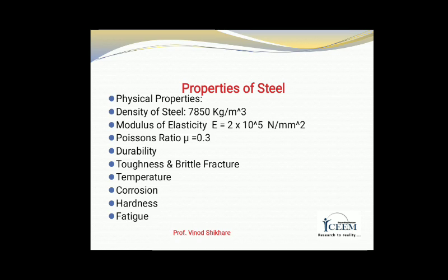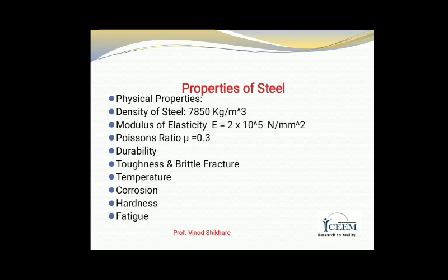Toughness is the ability of a material to resist or absorb impact load like earthquake loads, machine loads, etc. It requires both strength and ductility. At low temperature, steel fails on impact loading due to reduction of ductility and toughness, called brittle fracture.